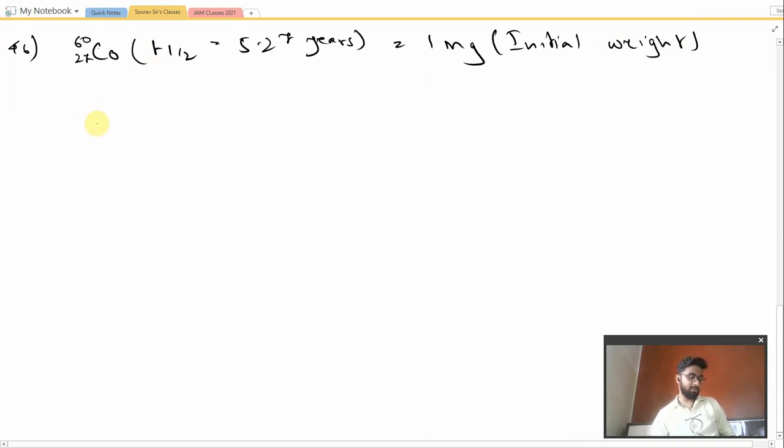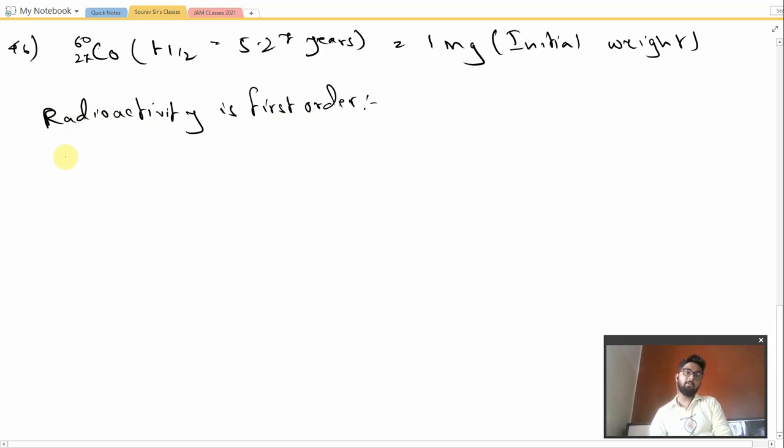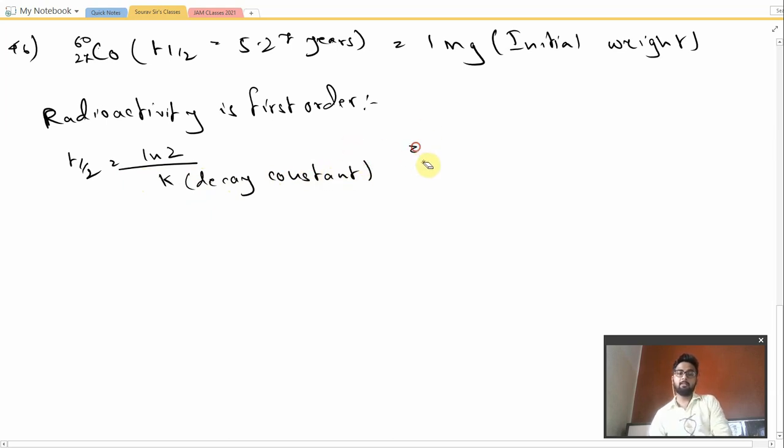Amount disintegrated. So firstly, radioactivity is a first order reaction. The formula for T half in the first order is T half is equal to ln2 divided by K, where K is the decay constant. So let us calculate the value of K. K is equal to ln2 divided by T half.